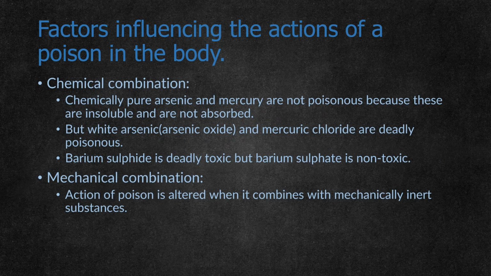Then the chemical composition of the poisons. Some chemically pure substances like arsenic and mercury are not poisonous, but when they are present in their salt form, like arsenic oxide or mercury chloride, they become deadly poisons. Barium sulfide is deadly toxic, but barium sulfate is non-toxic. So the chemical composition of the same poison will also affect its toxicity.